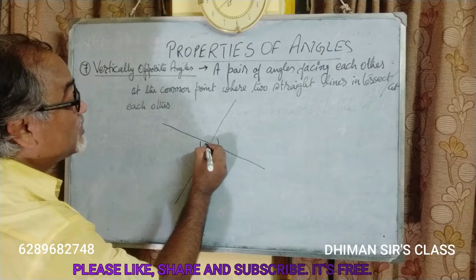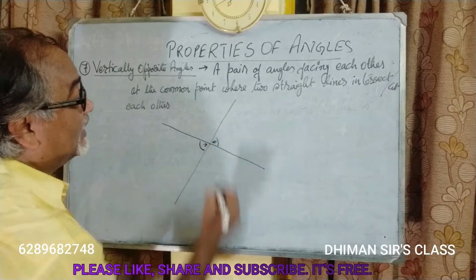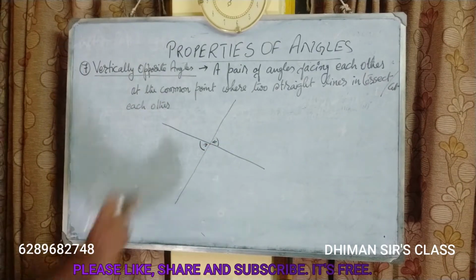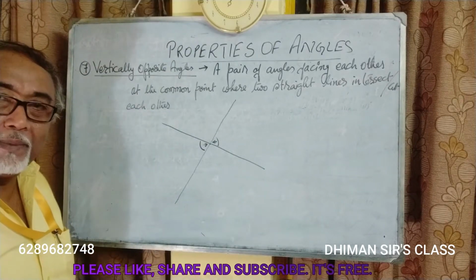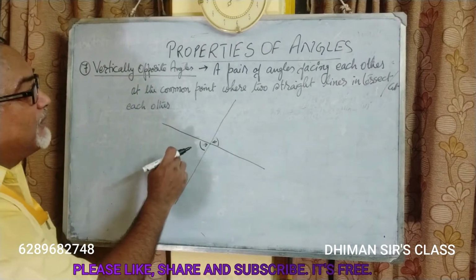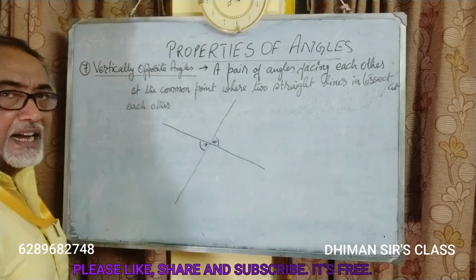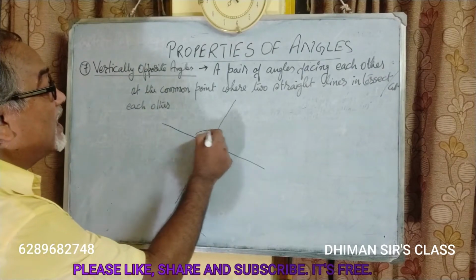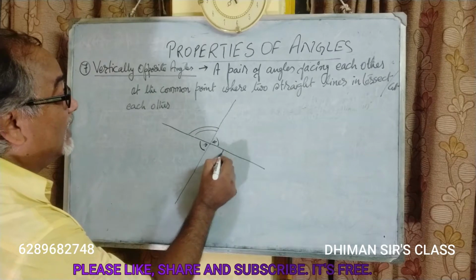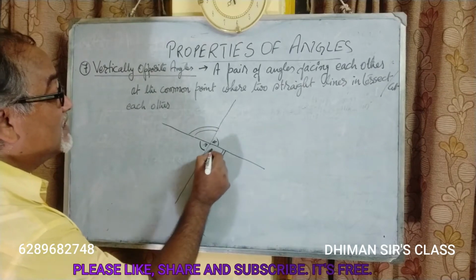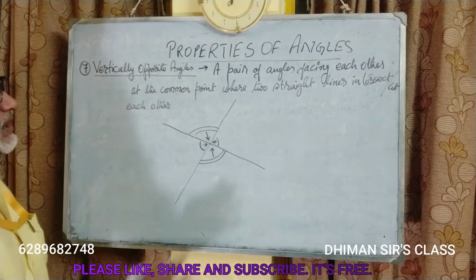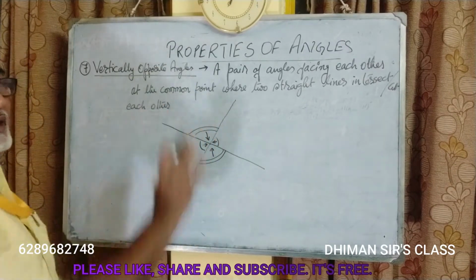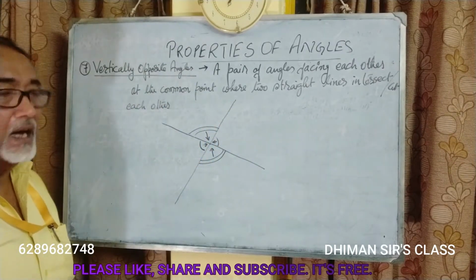So these two angles are facing each other, and they are called vertically opposite angles. Now, you may say, sir, you are talking about the left side angle and right side angle. What about the upper angle and the lower angle? Yes, you are right. They are also facing each other, so this angle is also vertically opposite to the other angle.